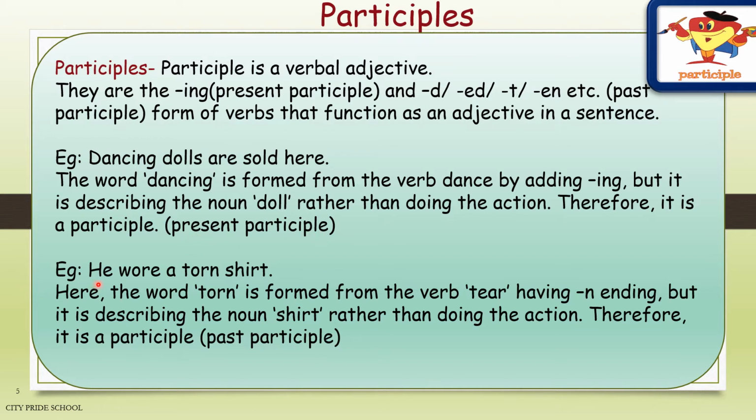Let's take the second example. He wore a torn shirt. Here the word torn is formed from the verb tear, having an n ending, but it is describing the noun shirt rather than doing the action. Therefore, it is a participle. And which kind of participle? Past participle.